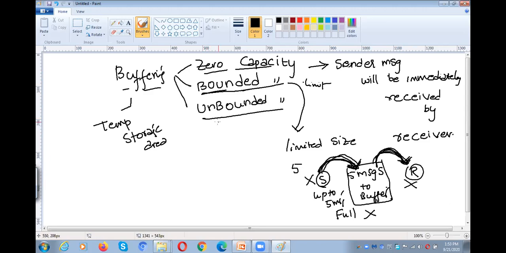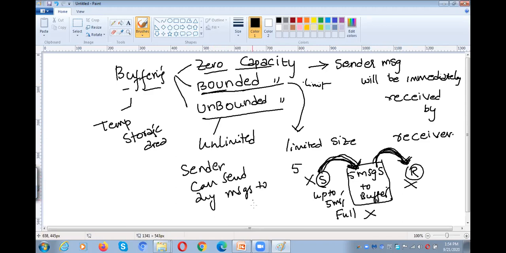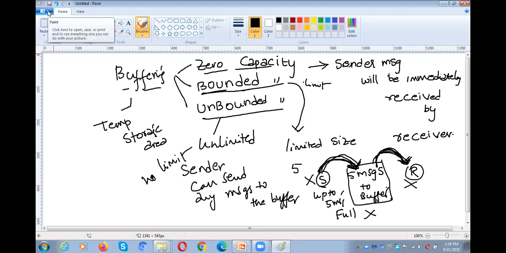And next, unbounded. Unbounded means unlimited. That means the sender can send any number of messages to the buffer. Why? Because there is no limit. Okay, that is about buffering. So all these are the concepts under the inter-process communication mechanism, the message passing technique.